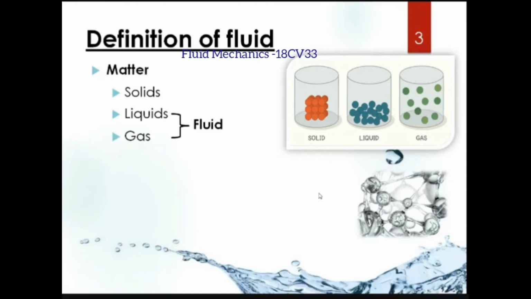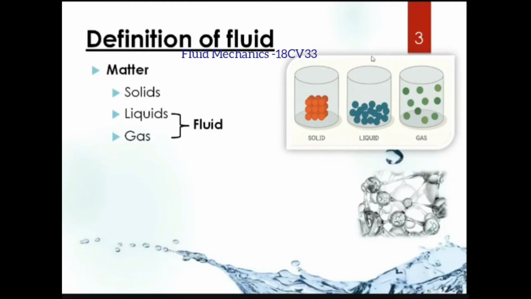Matter can be distinguished into three subgroups, that is solids, liquids, gases. Everyone has studied that. So matter can be subdivided into solids, liquids and gases, and the liquids and gases together we call a fluid.